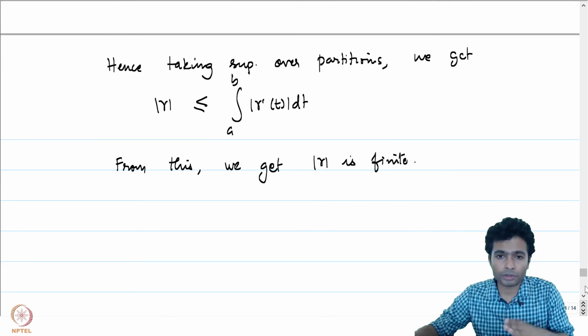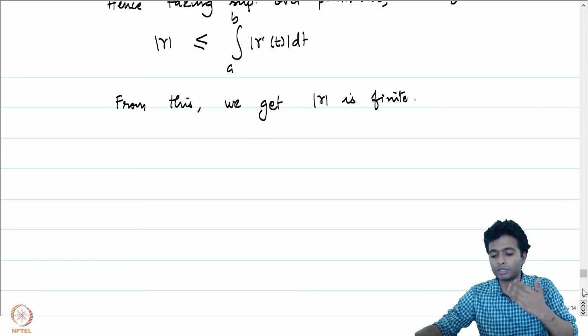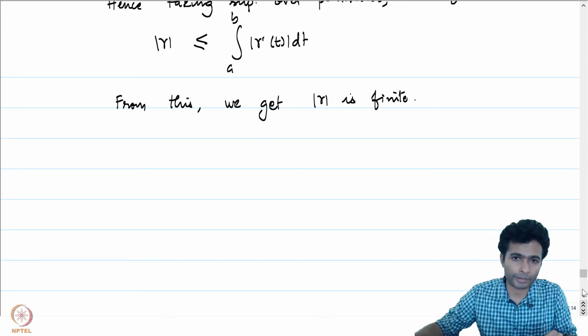We are not done, we have only shown one side of the inequality. We would now like to show that the integral is less than or equal to the arc length of gamma.